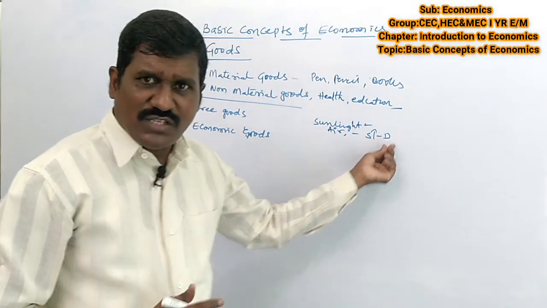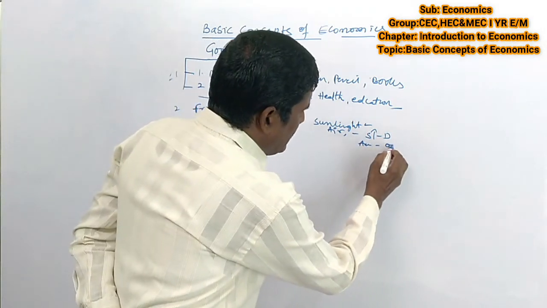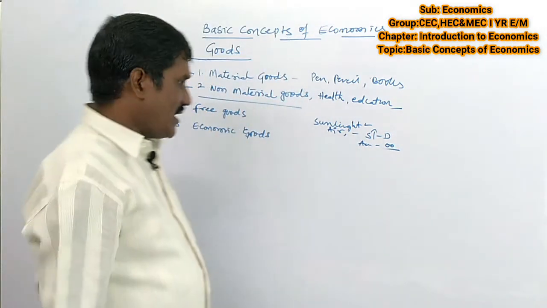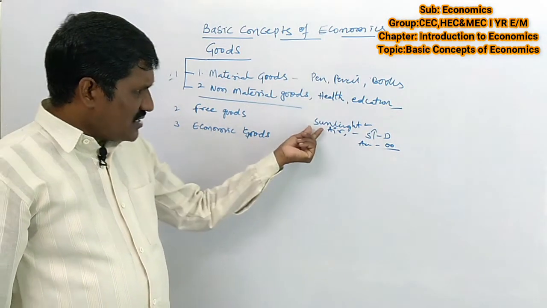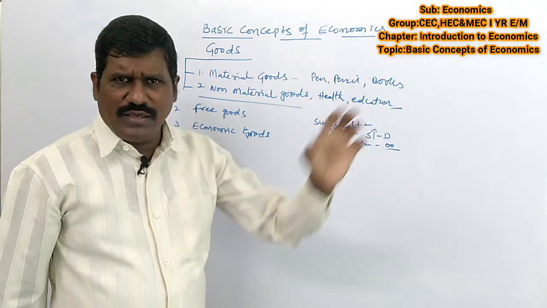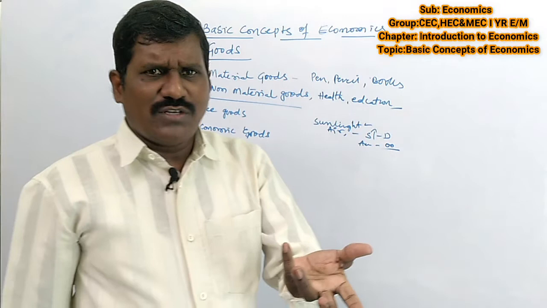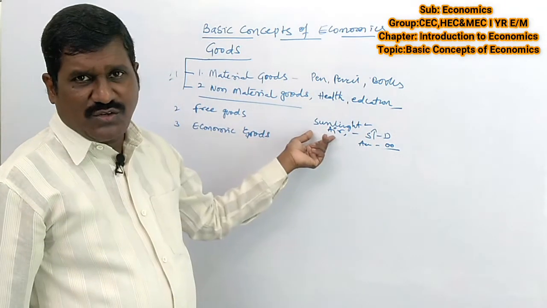and whose supply is more than the demand, are called free goods. The supply is abundant, but the demand is less. For example, sunlight, air, and water, though water may sometimes become an economic good. These are the examples of free goods.